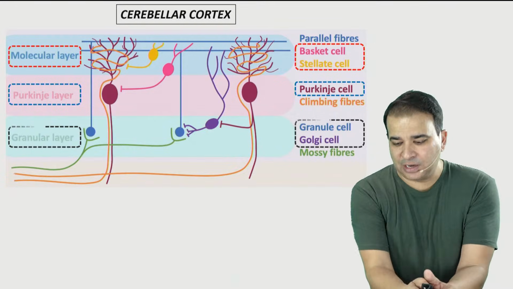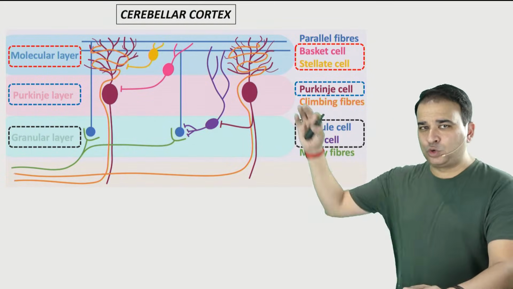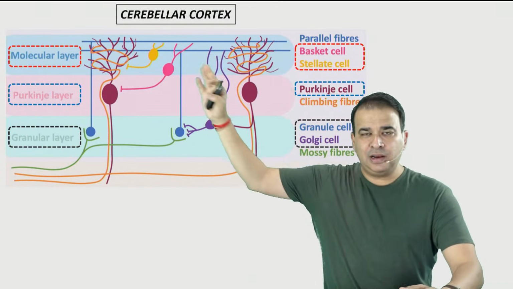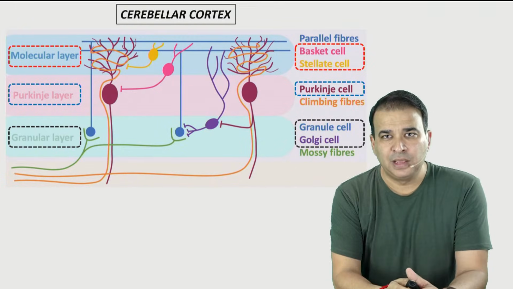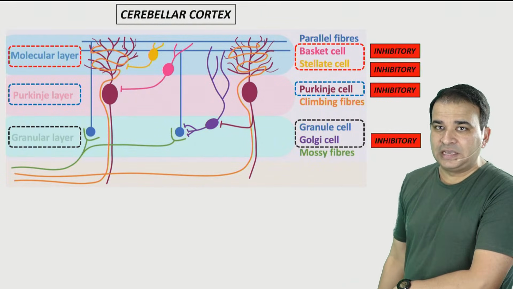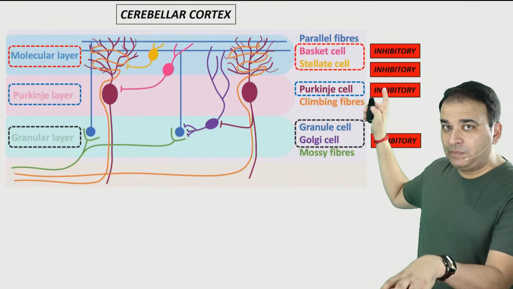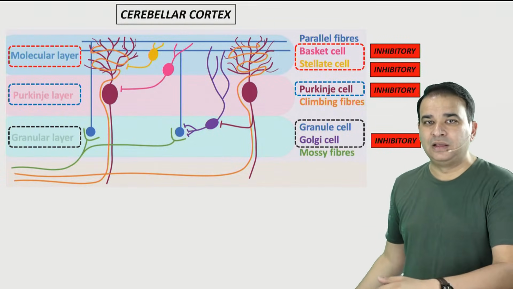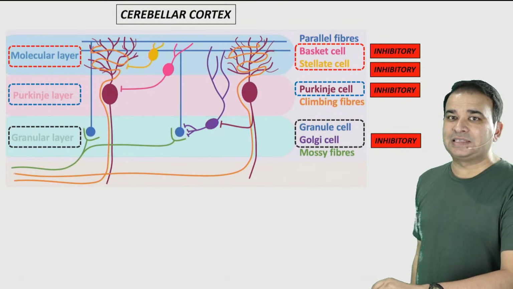We have granule cells and Golgi cells. So three layers, and we have a total of 5 types of cell. Basket and stellate in the molecular layer, Purkinje cell in the Purkinje layer, and granule and Golgi cells in the granular layer. And out of the 5 types of cell, 4 of them are inhibitory, guys. Basket, stellate, even the Purkinje cell the question is asked on is an inhibitory cell. And even Golgi cells are all inhibitory, except for the granule cell, which is an excitatory cell.